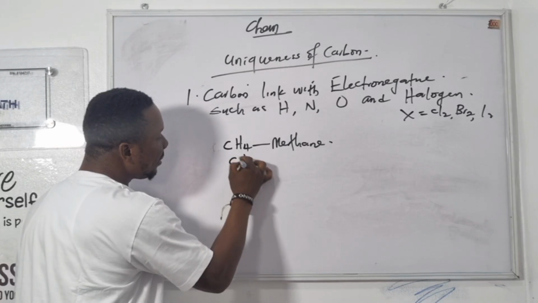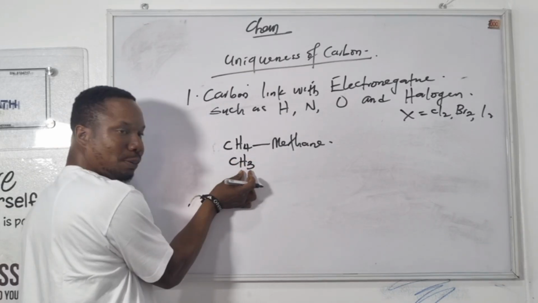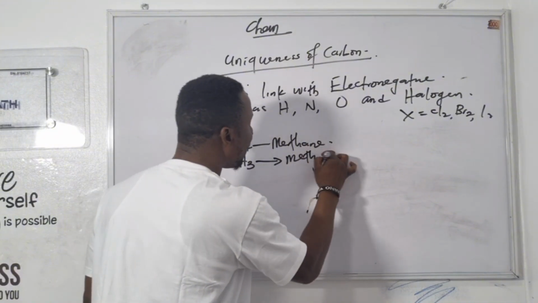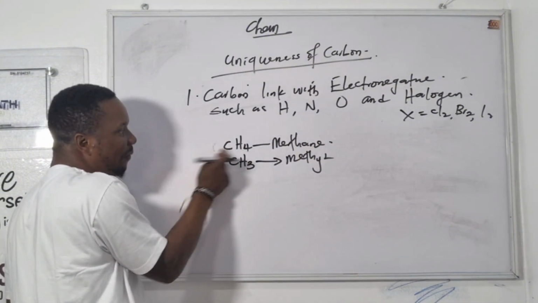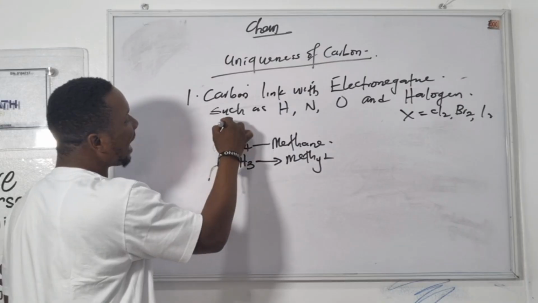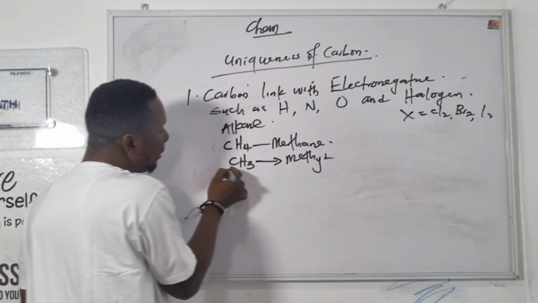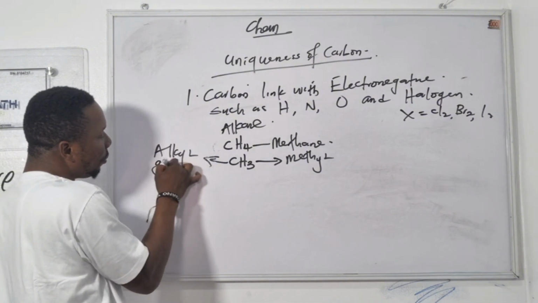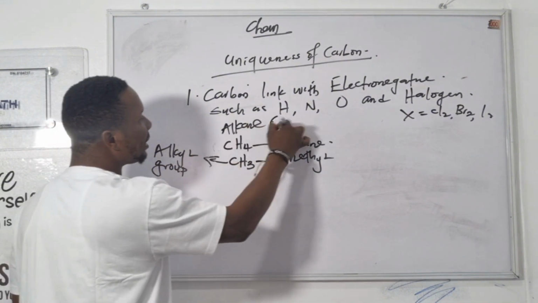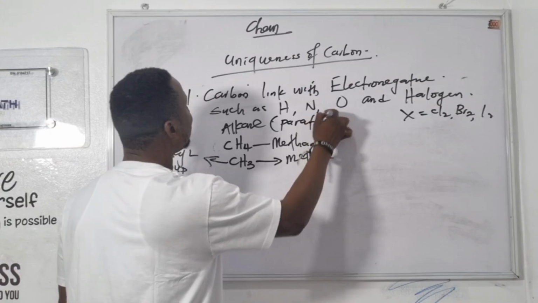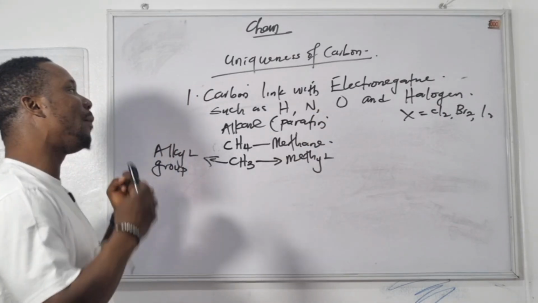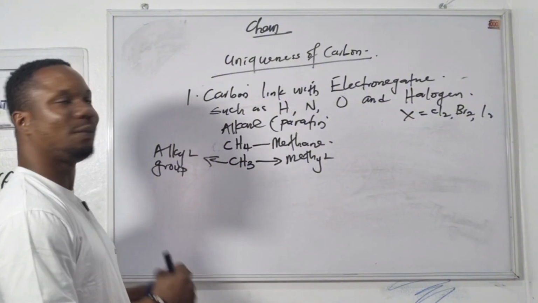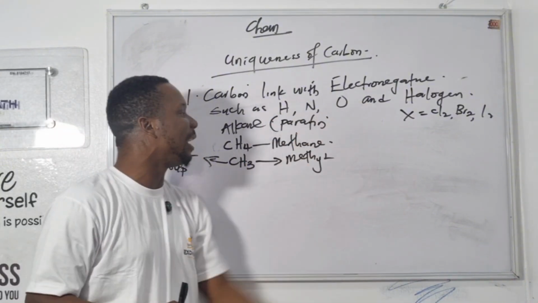It can link with 3 atoms of hydrogen to form methyl. 4 atoms of hydrogen with carbon form methane, which belongs to the alkane family, also called paraffins. Do you understand? What I'm trying to say is that carbon is unique. It has the ability to link with elements like hydrogen, nitrogen, oxygen, and halogens.